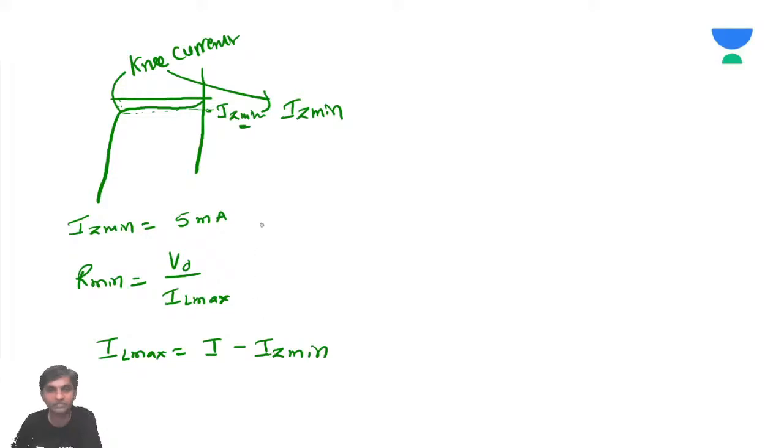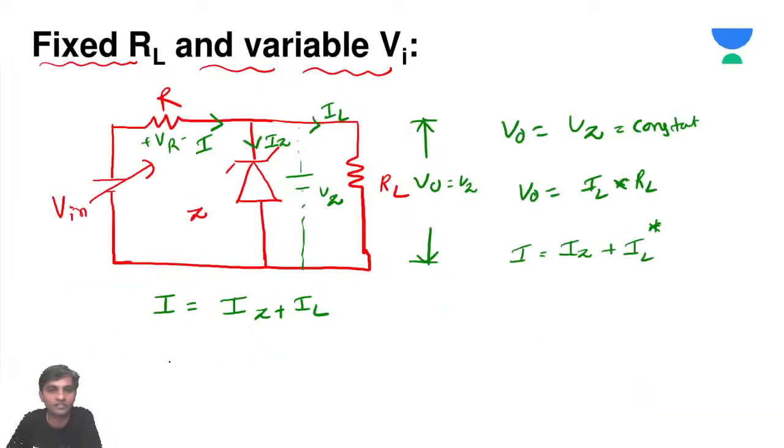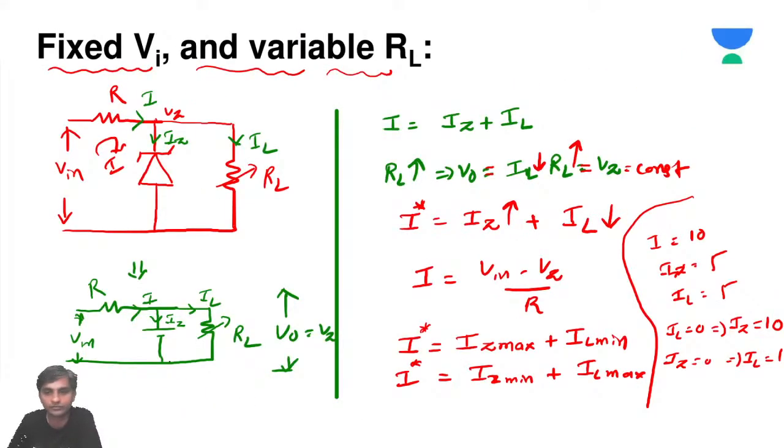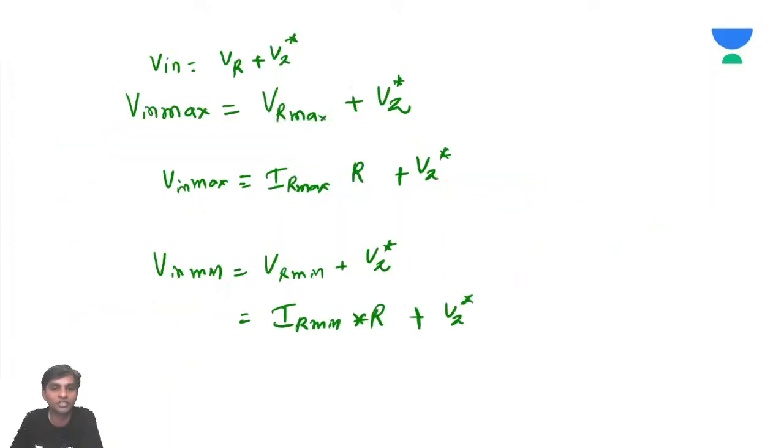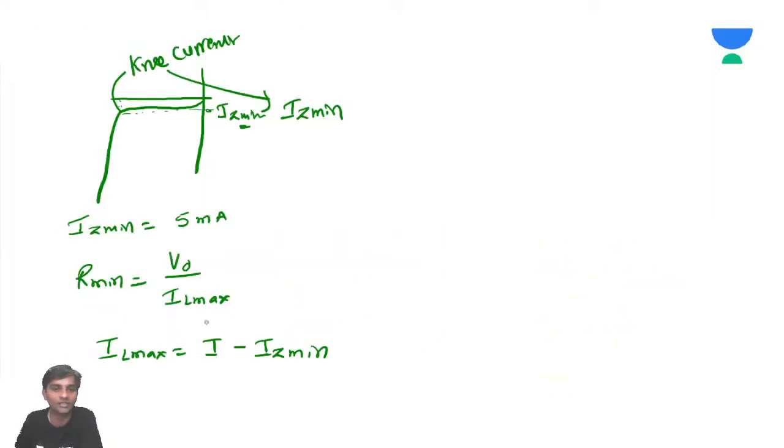In the previous session we discussed that I is equal to IZ plus IL. So if you want IL maximum, it's going to be I minus IZ minimum. IZ minimum is given. First, we need to calculate the I value.